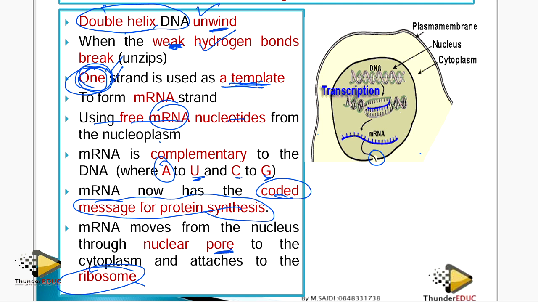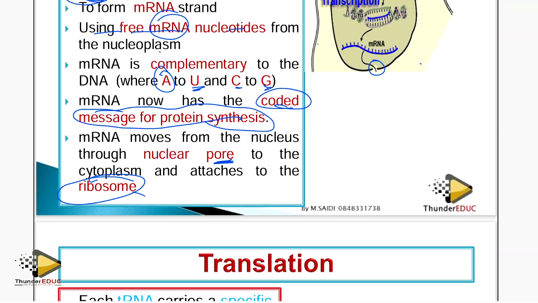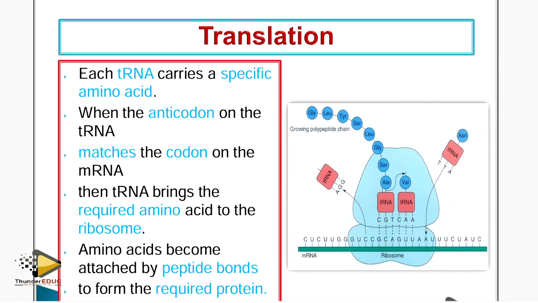So the advice I would give you guys is to try to understand this process, memorize it, and then you know that is done. Because whatever you see there in a different color is a marking point. If you change it and you don't talk about those points we have indicated there, you get a zero. We don't care whether you have written 10 pages, as long as you don't have what we want, we'll give you a zero. So guys, please don't get a zero when you're using this channel of Thunder Edu.